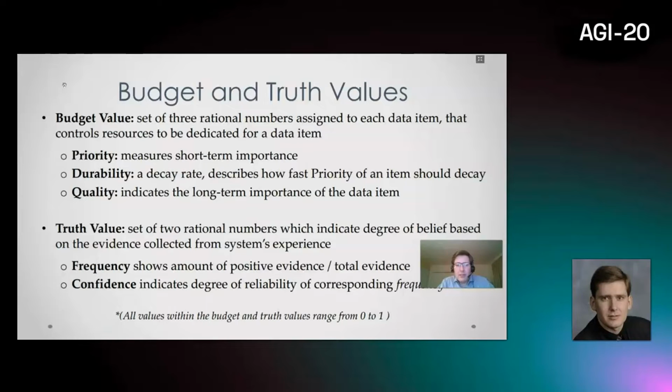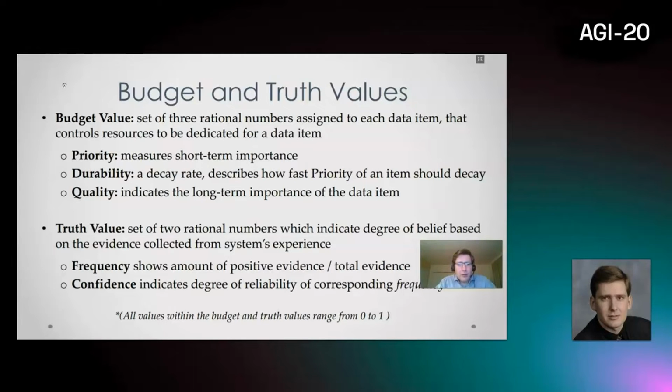Durability is nothing but a decay rate, which describes how fast priority of an item should decay. Basically, I multiply priority by durability, and priority becomes less, it's decreasing, because all of the parameters within the budget value or truth value, priority, durability, quality, are all within the range from 0 to 1.